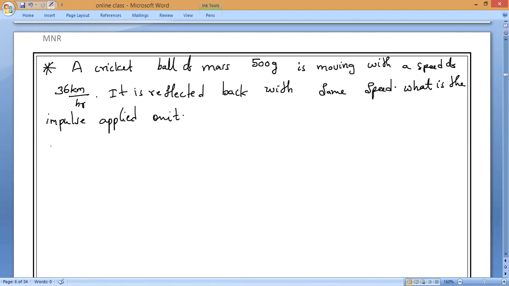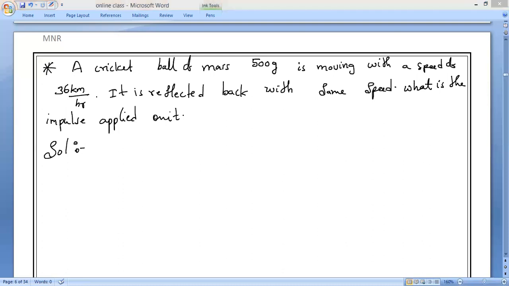That's an impulse. You have to find it. Anybody? What is the impulse? First, the impulse formula you should know. What does impulse mean? Change in momentum. Also, we can say, yes or no, guys. Yes, please respond. Change in momentum. Also, we can call it as what? Impulse. Yes, please, all of you.